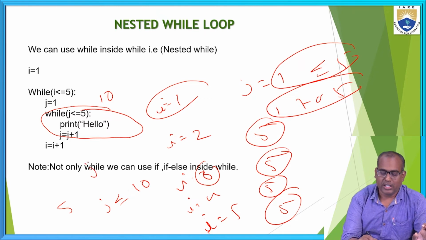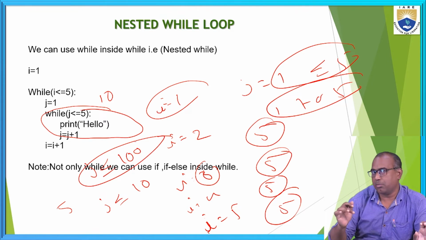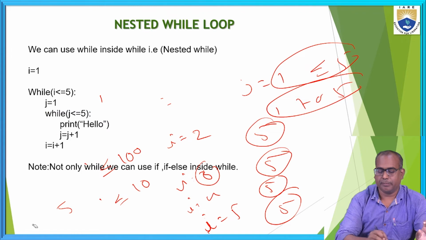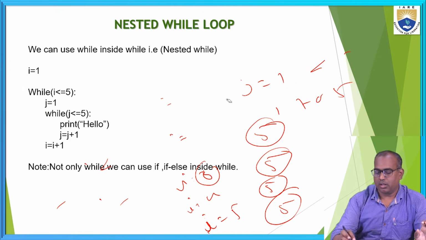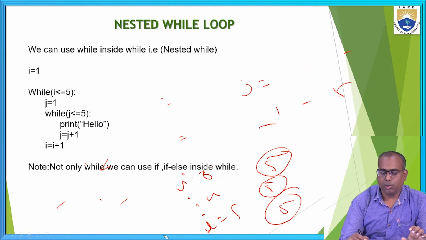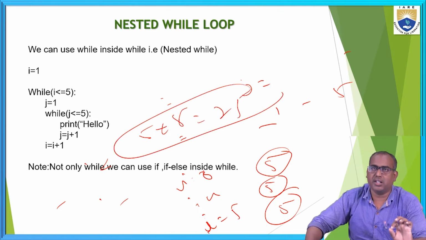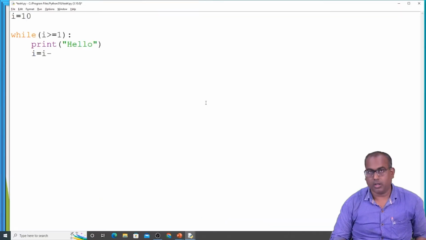In this case, we are able to print hello 5 into 5, 25 times, with the help of the nested while loop. Let's see the example.